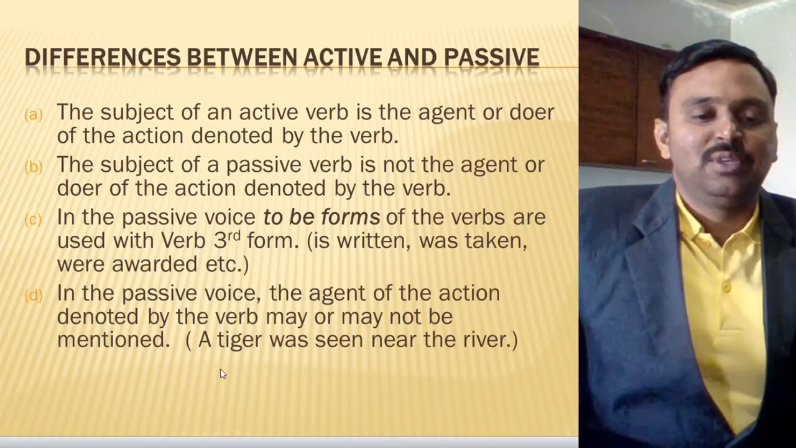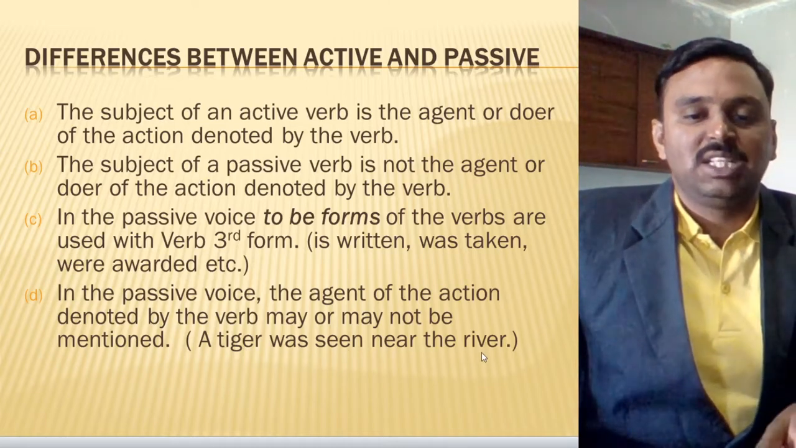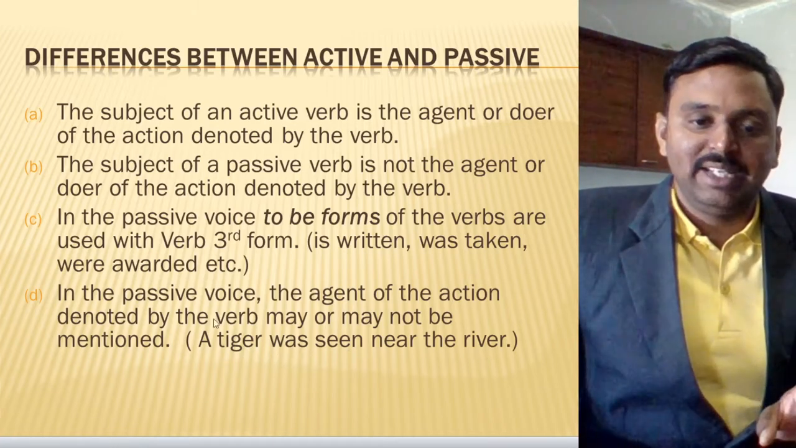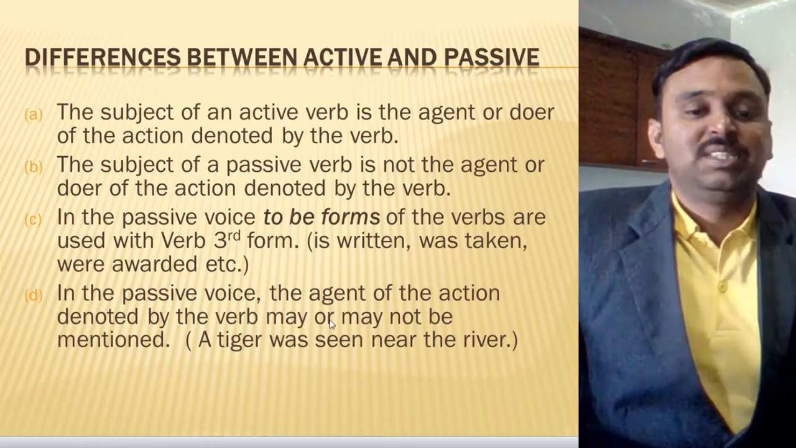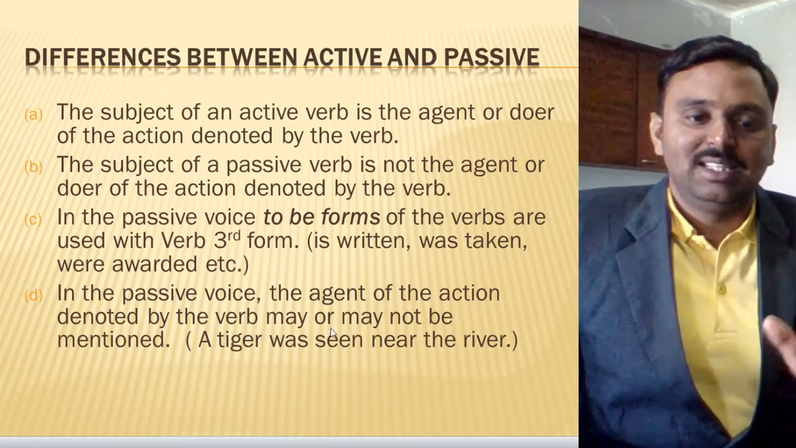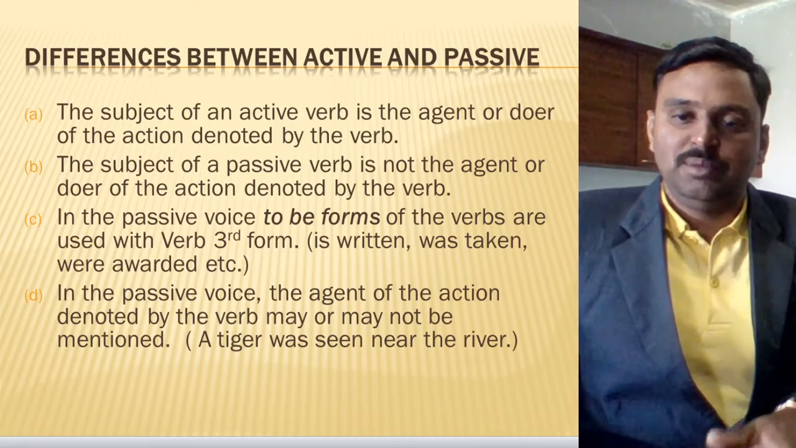All right. Look here. I have given one example. A tiger was seen near the river. A tiger was seen near the river, but who has seen it? It's not given here. So are you getting it? In the passive voice, sometimes the agent, the doer, I mean the subject, will not be mentioned. Clear? And in this way, we understand the examples of active and passive voice.